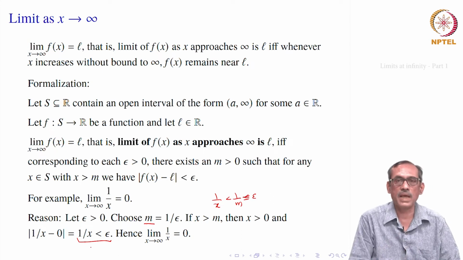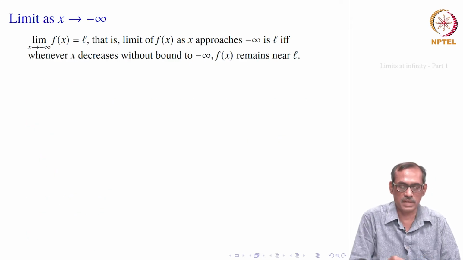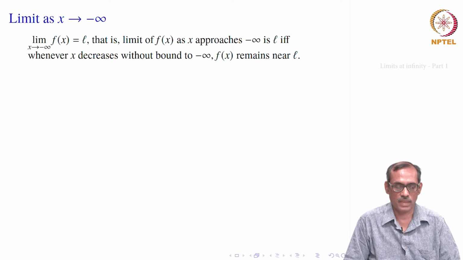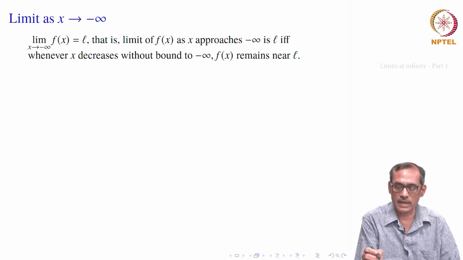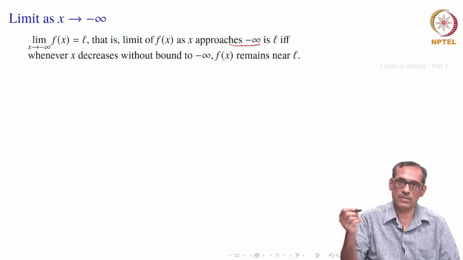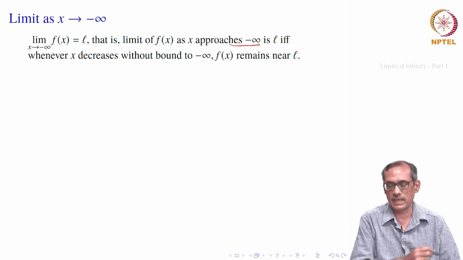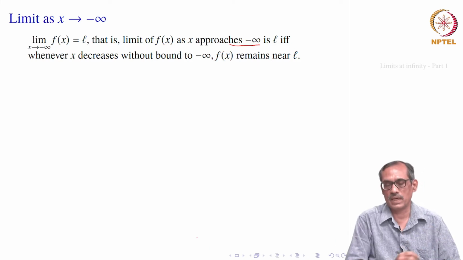Okay, so, this is the limit as x goes to infinity, that is, when x becomes larger and larger. We will be concerned about the other infinity, that is, the limit as x goes to minus infinity. Okay. So, again the intuitive idea is that x approaches minus infinity, which means without any bound x becomes smaller and smaller in the negative direction. So, x goes to minus infinity. Again, to formalize, we would think of a neighborhood of minus infinity. So, our notion is that infinity is to the right of every real number, minus infinity is to the left of every real number. So, it will be negative, that is why it is minus infinity.